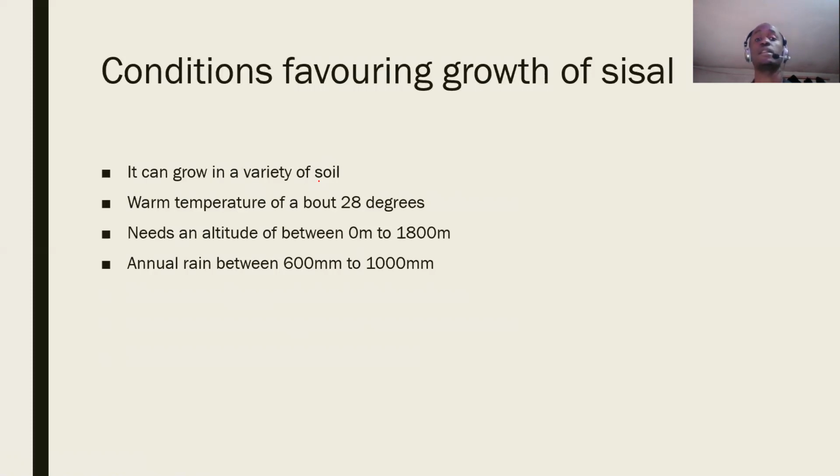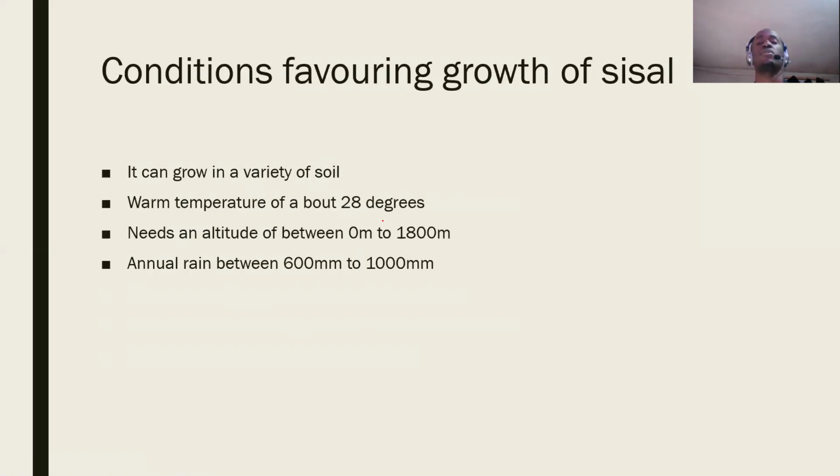Then the temperature required for this crop is about 28 degrees Celsius. That's the amount of temperature that the crop requires for it to grow well. Then it needs an altitude of about 0 to 1,800 meters.